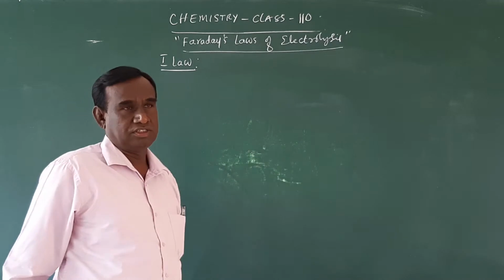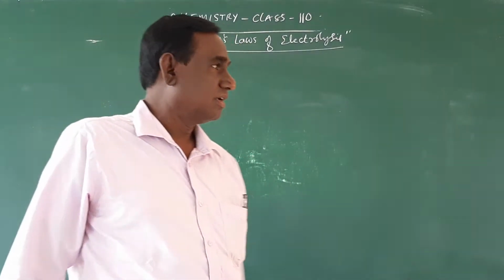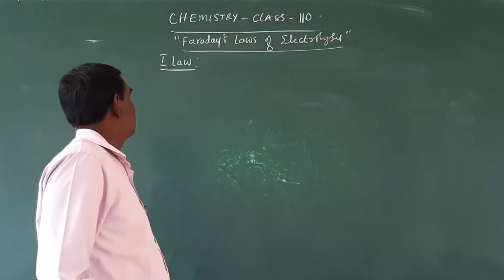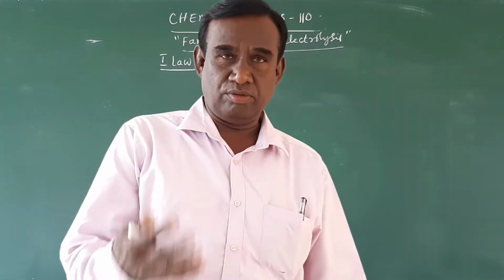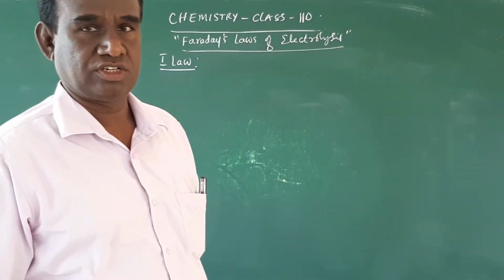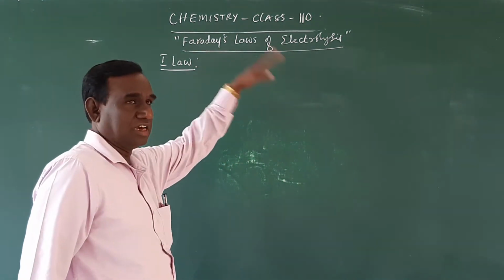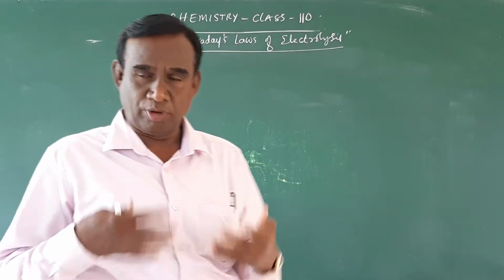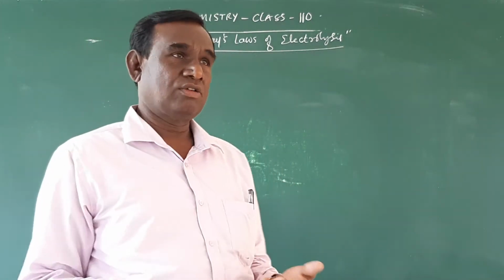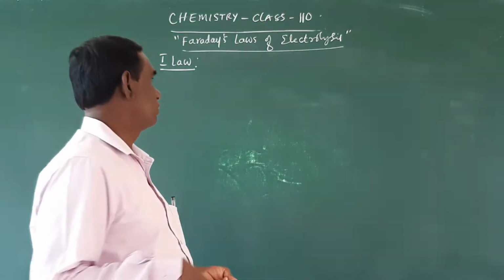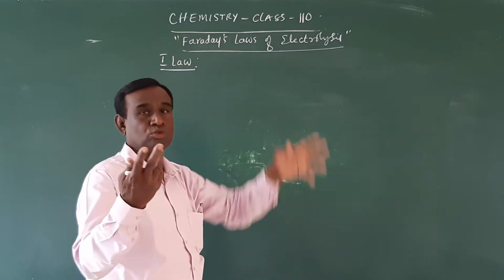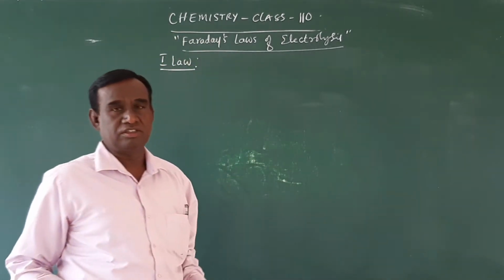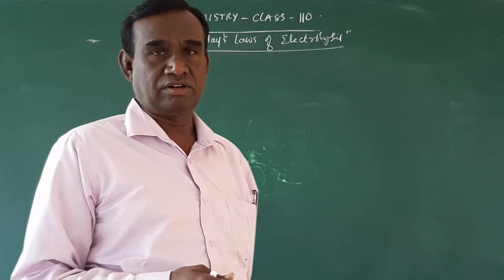Faraday's laws of electrolysis. In electrochemistry, we are taking Faraday's laws of electrolysis. Faraday was the first scientist who gave the quantitative aspect of electrolysis: during electrolysis, how much of a substance is produced. That quantitative aspect was proposed and explained by Faraday, for which he proposed two laws: Faraday's first law of electrolysis and Faraday's second law of electrolysis.